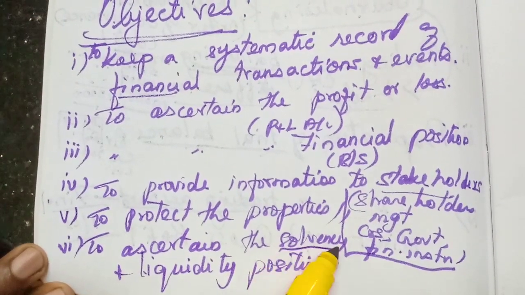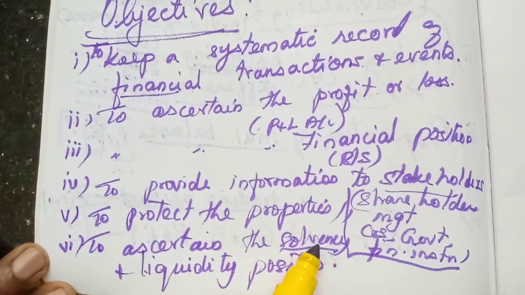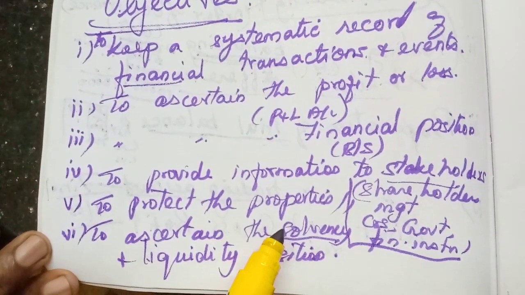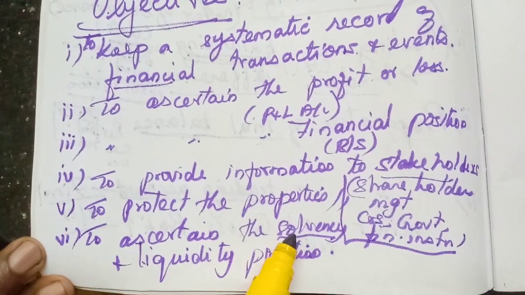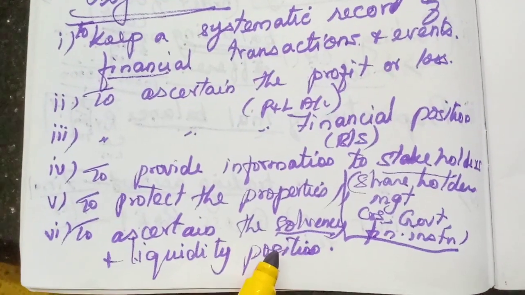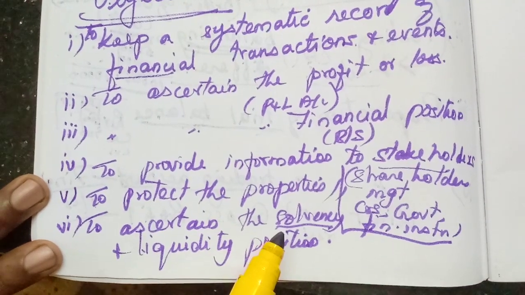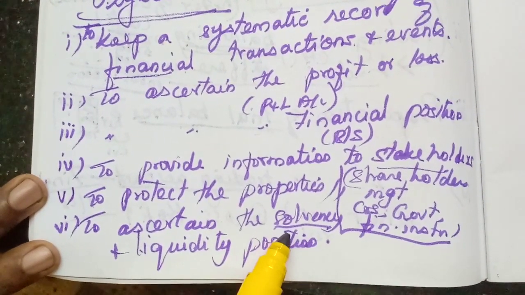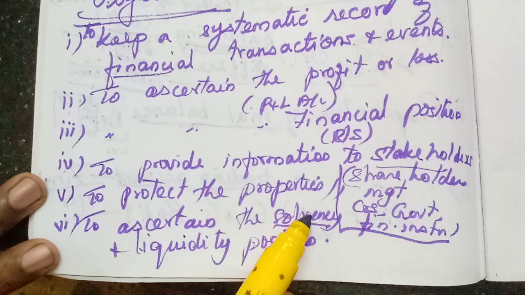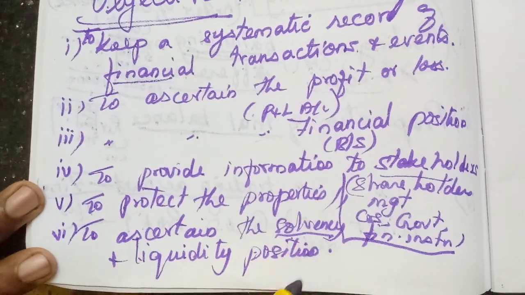That means they may have many long-term liabilities. Sometimes they might have borrowed money from the bank. Long-term borrowings. We can say for 10 years, 15 years, they have to pay the amount to the bank. For example, the housing loan. We cannot repay within 1 year or 2 years. It will be repaid over many years, maybe 10 years, 15 years. That is the long-term loan. So, whether the business concern is able to repay those long-term loans, that is called solvency position.